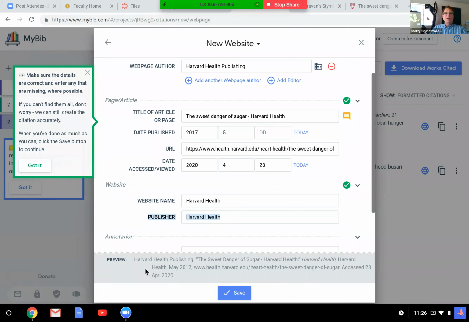So notice the author is Harvard Health Publishing. There is no person. It's done by the staff. So they do that one. And then here's your article title. Here's your website, the publisher. Here's the date it was published. And here's the URL. And the last thing is the day that I got it. So I like that. I'm going to save it.